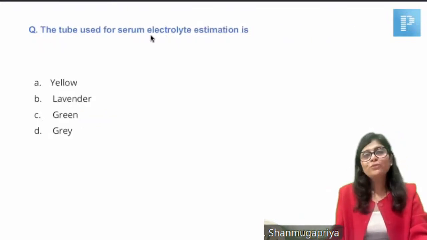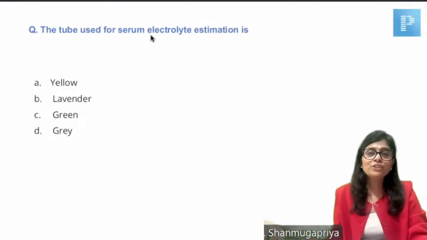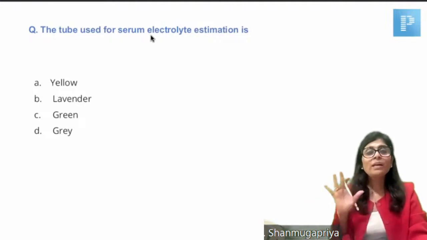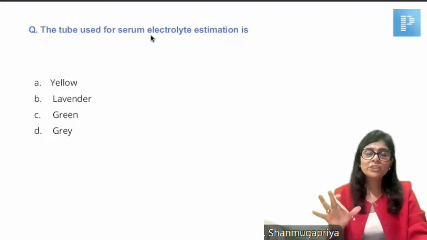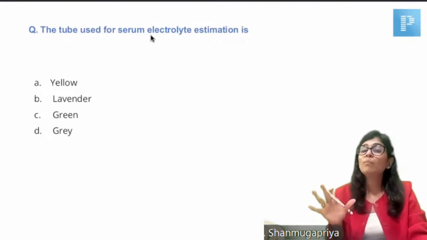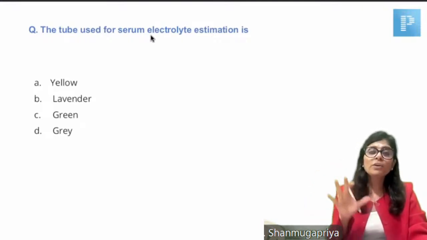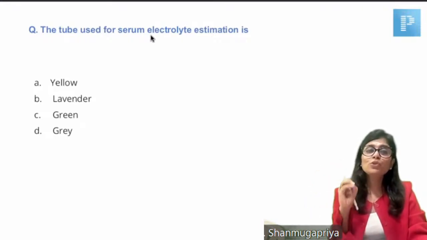The tube used for serum electrolyte estimation. We have learnt about blood collection tubes in detail, wherein I told you electrolyte estimation is done in the biochemical laboratory. For all biochemical laboratories, we are going to use which sample? A red topped tube, right?